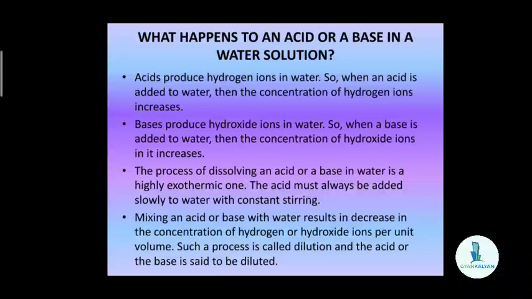So, we have come to know that both acidic and basic solutions contain hydrogen ions, and both contain hydroxide ions, but their concentrations in acidic and basic solutions are different. In acidic solutions, the concentration of hydrogen ions is more than that of hydroxide ions, giving it the acidic character, whereas the concentration of hydroxide ions in bases is more than that of hydrogen ions, giving it the basic character.